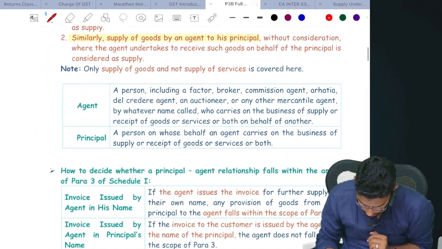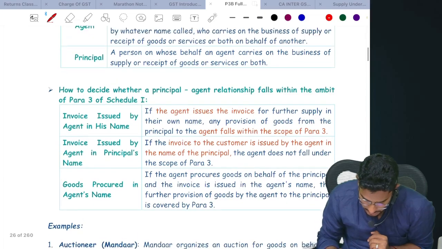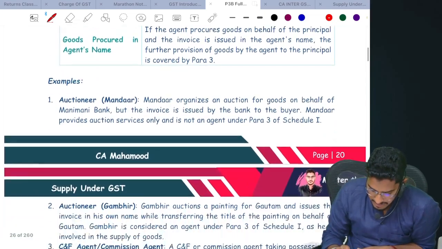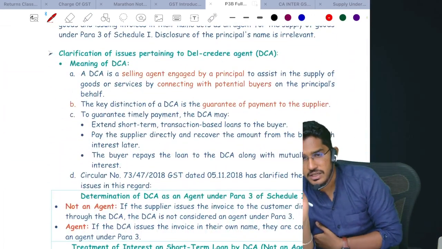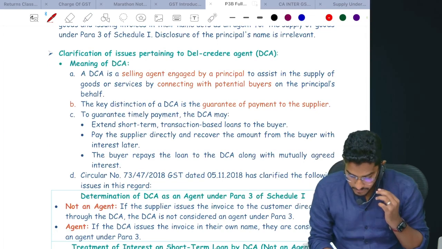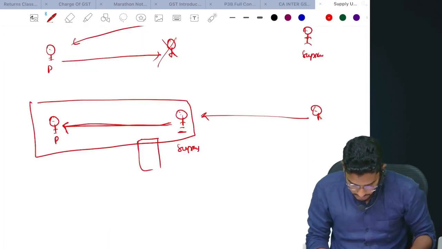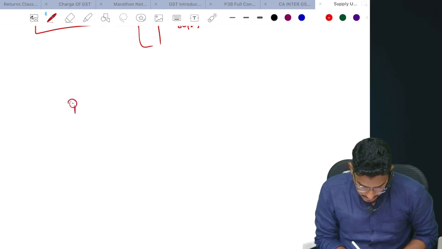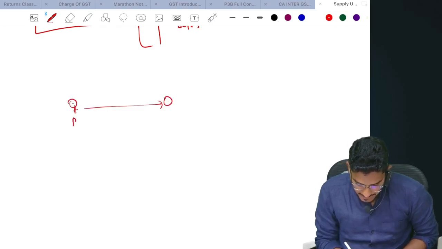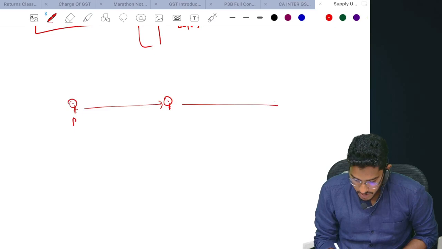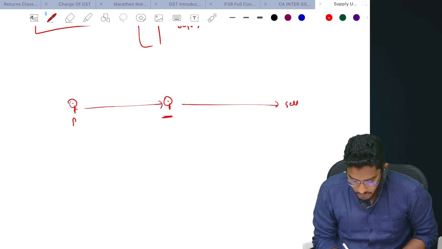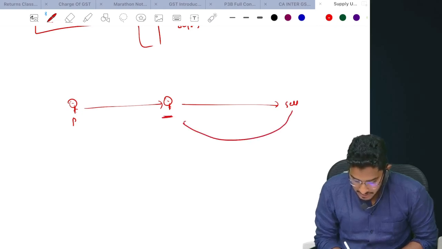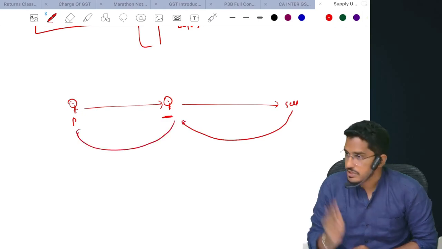Now we have something called del credere agent and all. Even for del credere, there will be one circular, so they will say something about the del credere agent. The difference between a normal agent and a del credere agent, I will tell you. The normal agent, what he will do is, say for example, I'm a principal. So I supply the goods to the agent. The agent will find the customer and he will sell the goods. Once he collects the money from the customer, he will deduct his commission and pay that amount to the principal.